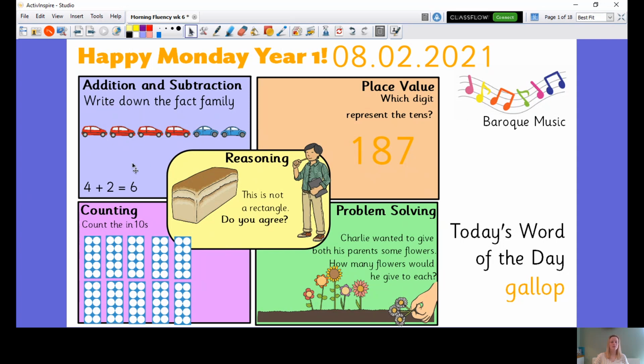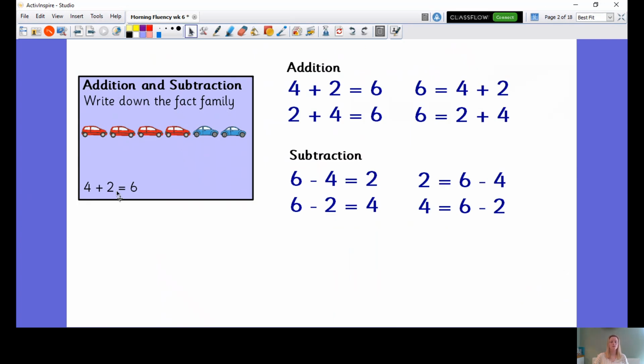Okay, so let's go to the answers for the addition and subtraction. Write down the fact family for 4 plus 6. Okay, so I've got 4 plus 2 equals 6. 6 equals 4 plus 2. 2 plus 4 equals 6. And 6 equals 2 plus 4. So you can see that they are very similar, but the answers on this one, this question is at the end, and the answer here is at the beginning. We've done lots of these, so I'm sure we are very fluent with doing these.